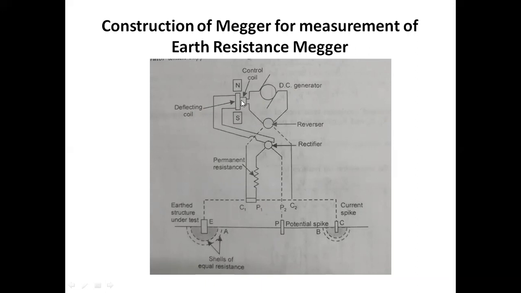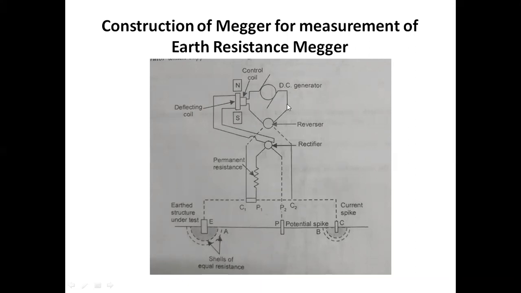So there is flux created at the current coil because of the current flowing inside, and there is flux created by the deflection coil, and these two fluxes will interact and there used to be a deflection. The principle is quite similar with respect to the previous equipment. That means the potential coil carries the current which is directly proportional to the potential across the resistance which we are about to test. So this is the resistance which we are about to test.